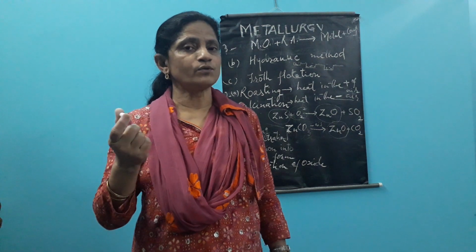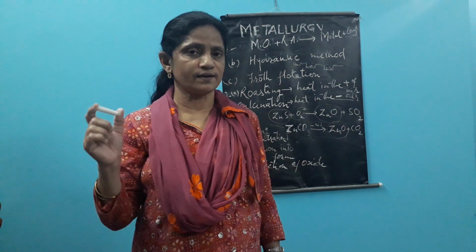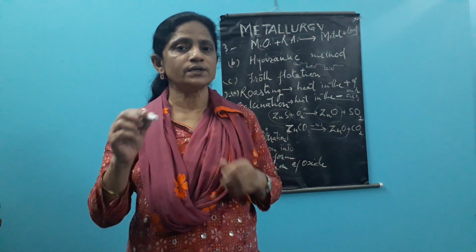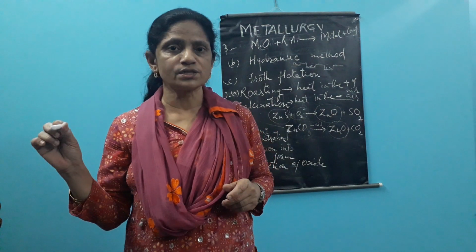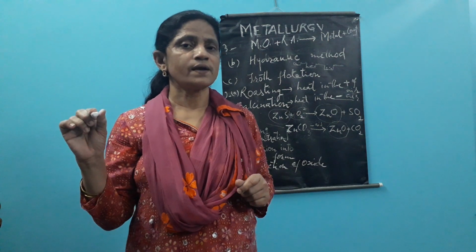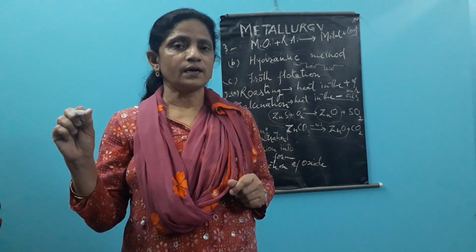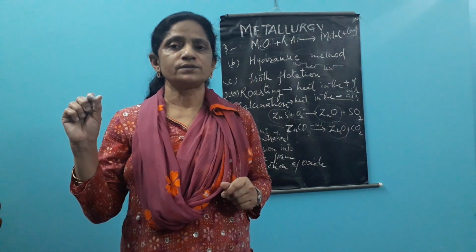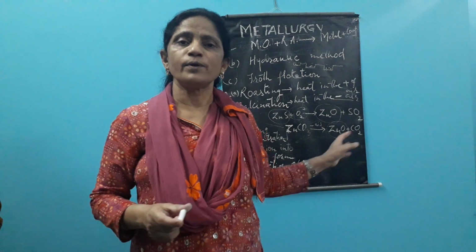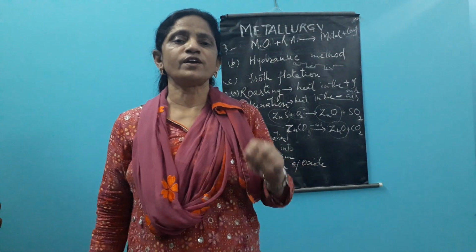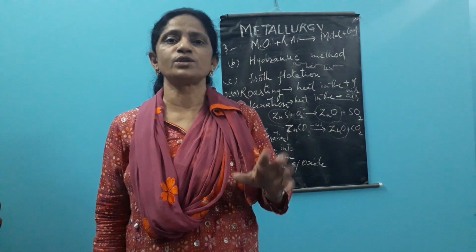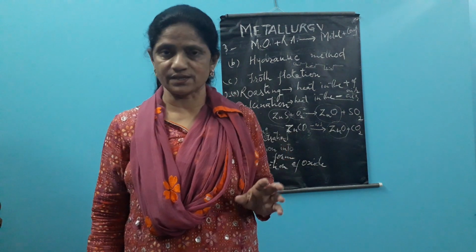Whatever the traditional reducing agents available, they are unable to fetch away the oxygen. So here the traditional reducing agents fail to withdraw the oxygen. In such cases, the reduction is done not by a reducing agent, but we use the electrolytic reduction process, in which electrolysis of the compound, that is the oxide, is done.